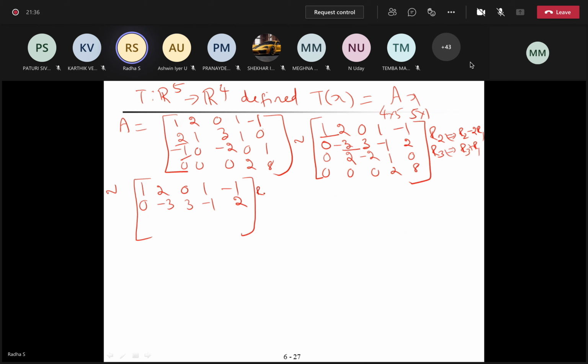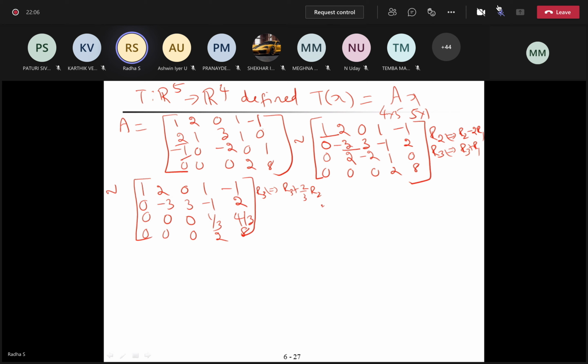Reduce that and say. Okay, tell me. 0, 0. R3, that is minus 2 plus 2 by 3, so this is also 0. So 1 minus 2 by 3 is 1 by 3. 0 plus 4 by 3 here. Correct? Yes, ma'am. And already all these things are in the required format.